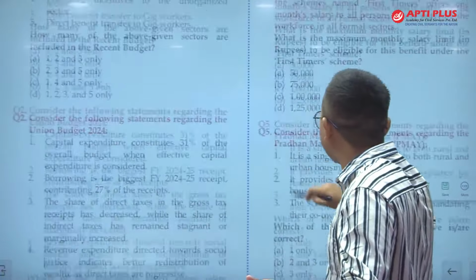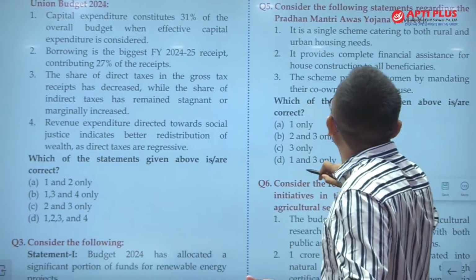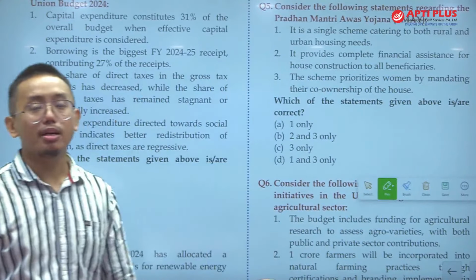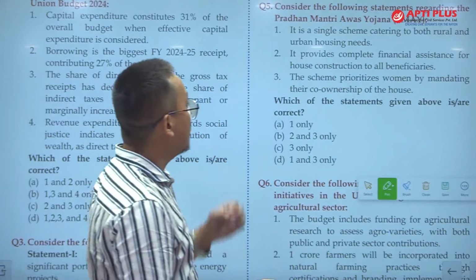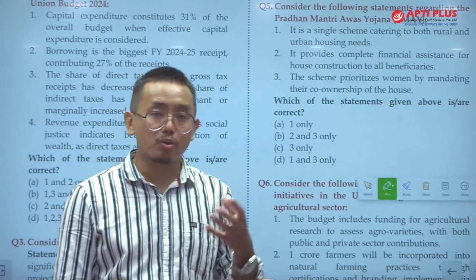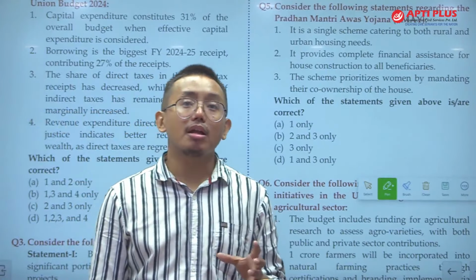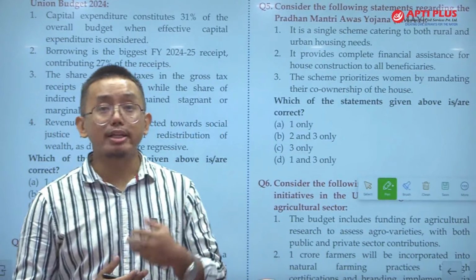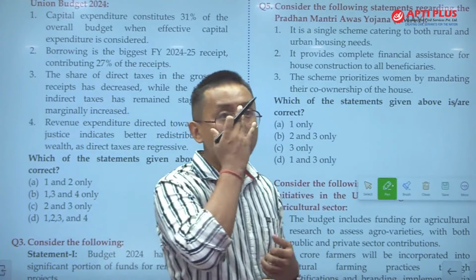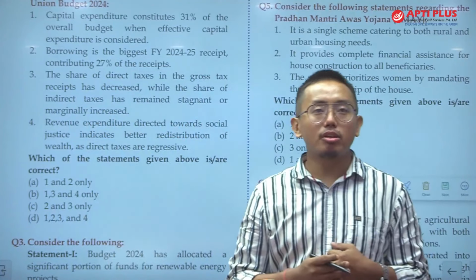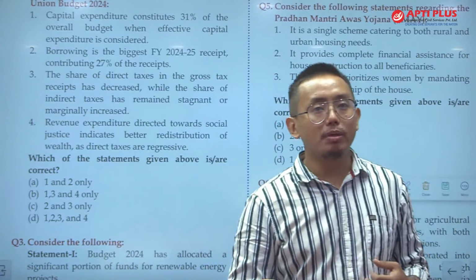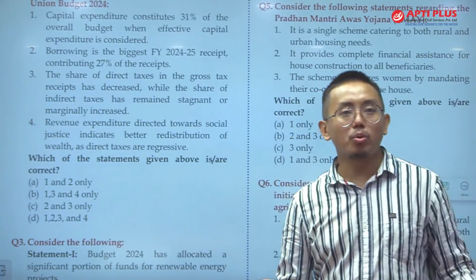The next question is: consider the following regarding the Pradhan Mantri Awas Yojana. ठीक है, so this is a flagship scheme of the Government of India. Pradhan Mantri Awas Yojana has been there in the Government of India for many years. ठीक है, प्रधानमंत्री आवास योजना is basically related to providing housing to people. Different types of housing facilities are being provided to the people through this scheme. Cheap credit is being provided to the people. Government is giving support to them.